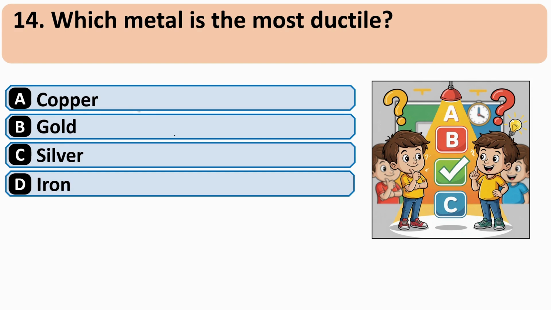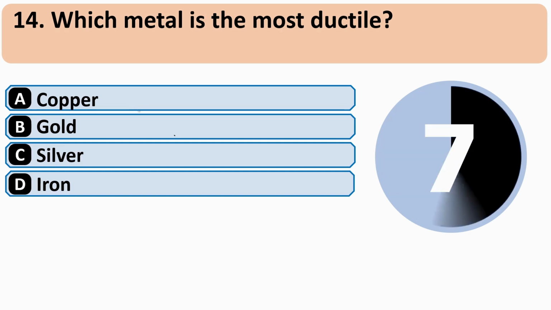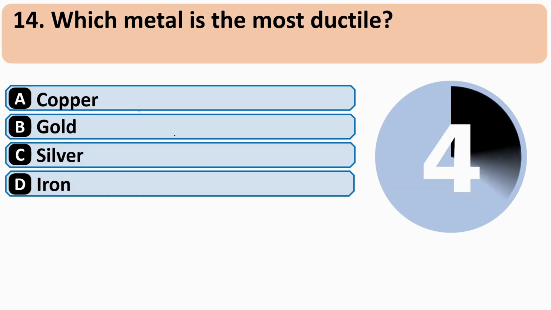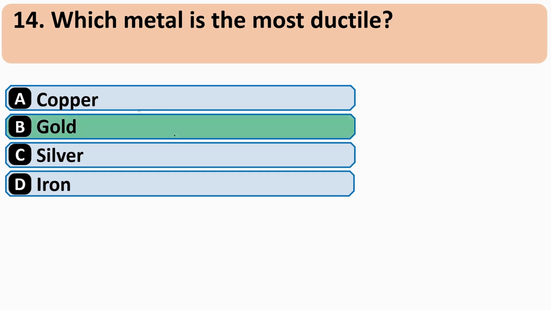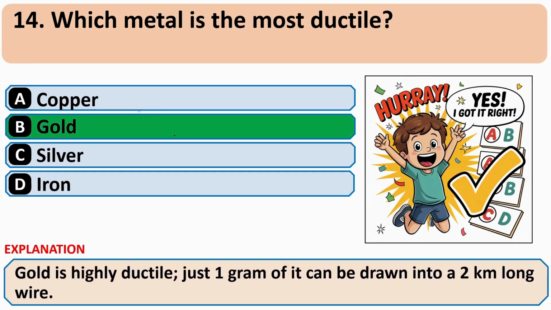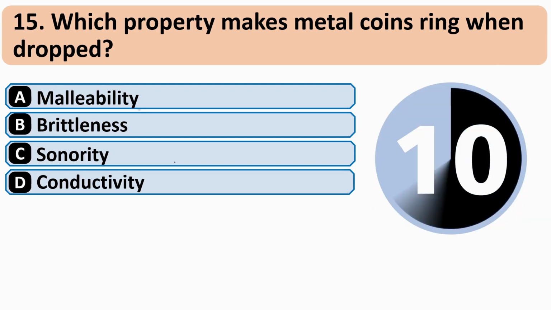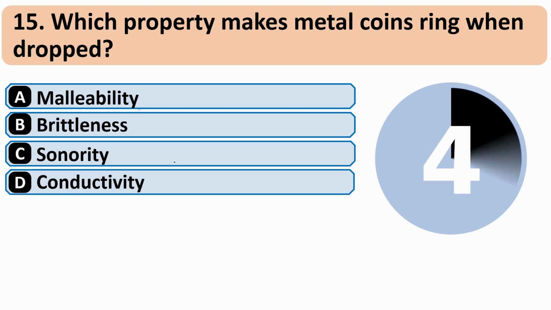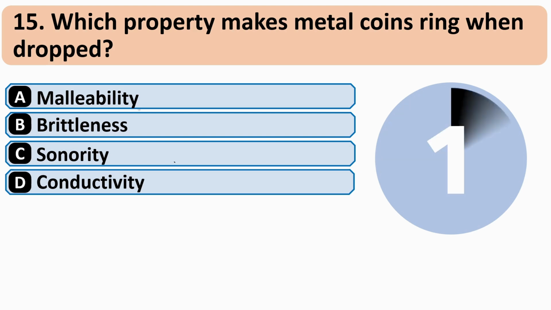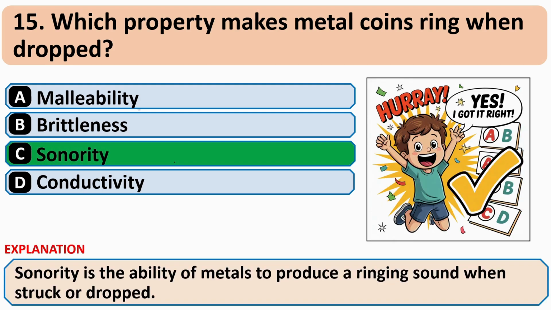Which metal is the most ductile? And correct answer is B, gold. Which property makes a metal coin ring when dropped? And correct answer is C, sonority.